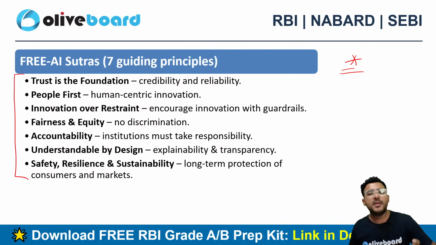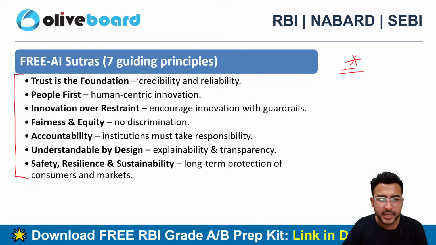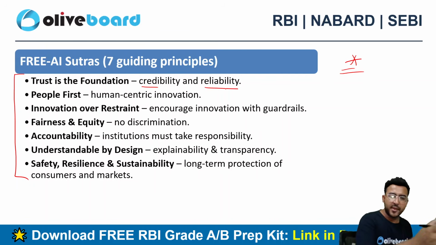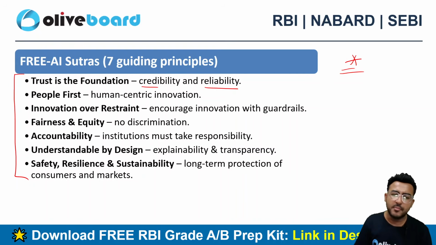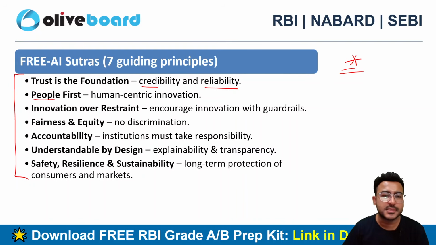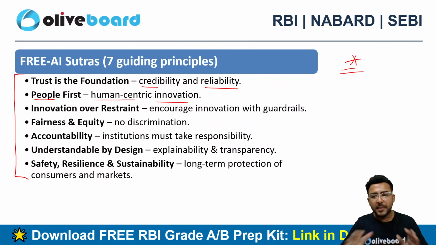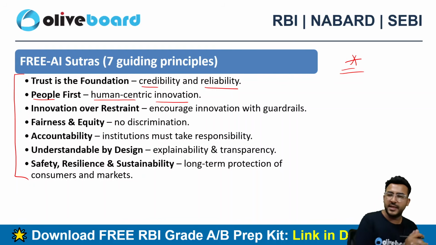The first one, trust is the foundation. So credibility and reliability is very, very important whenever you are using any kind of artificial intelligence model. People first. There should be human centric innovation here, right? Keep the people first. At the end of the day, it's all about people, right? So trust is the foundation, then people first.